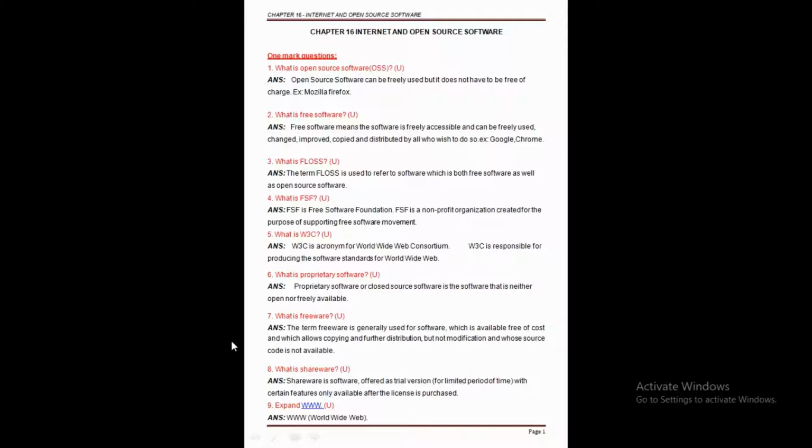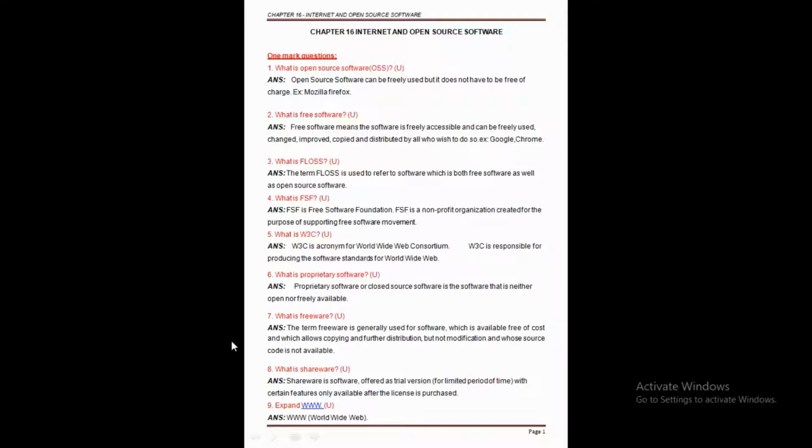We can say that it is the most important question, the meaning of proprietary software. Proprietary software, also called closed source software, is software that is neither open nor freely available. The other name of proprietary software is closed source software. Now, why is it called neither open nor freely available?